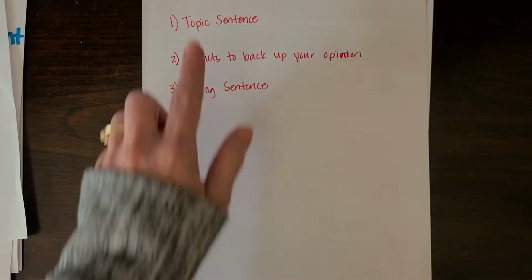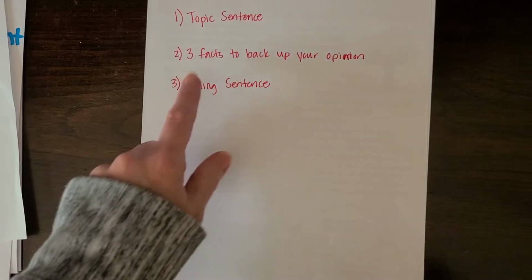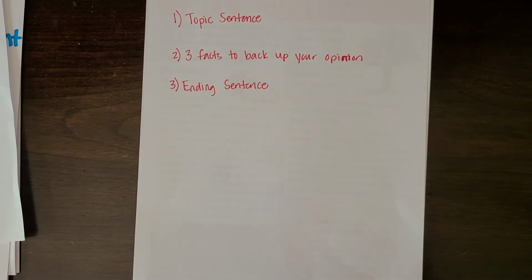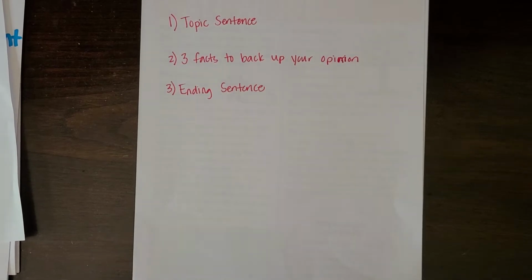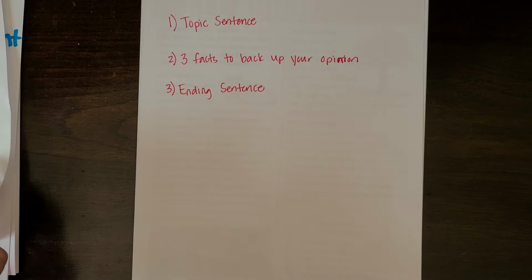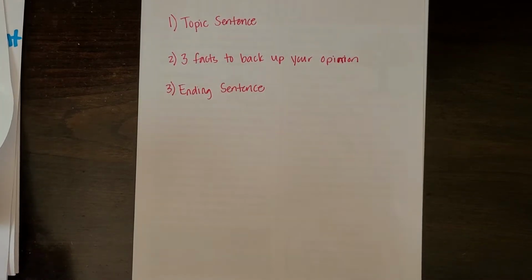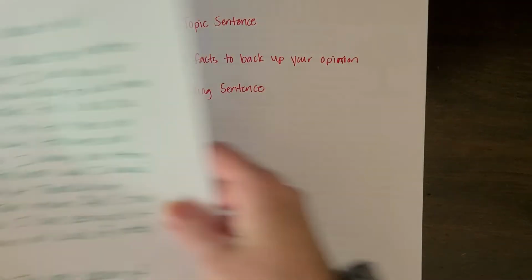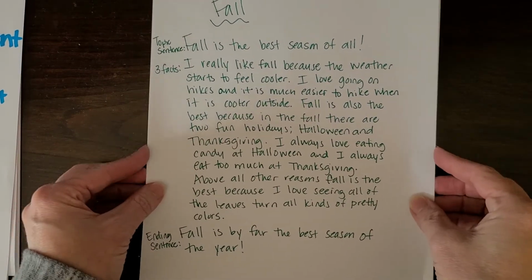You're going to write your topic sentence, then you're going to write 3 facts to back up your opinion, and then you're going to write your ending sentence. And so I have done an example for you so that you can know exactly what to do. So since fall is my favorite, the season I think is best, I wrote my opinion essay about the fall. And so here is my opinion essay.